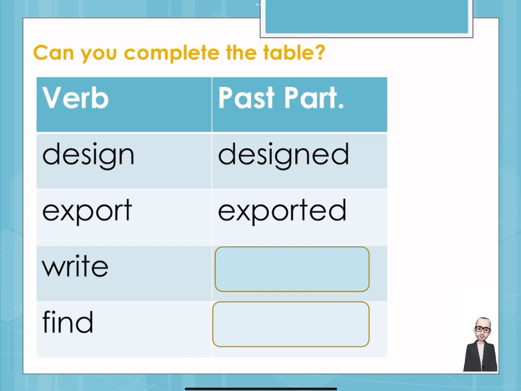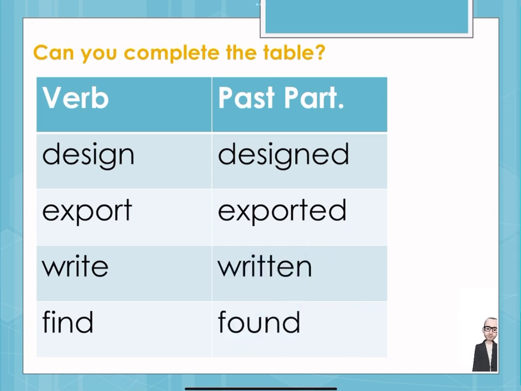The good news with irregular verbs, for example, write and find: write becomes written and find becomes found. I always say the good news here is that there is no rule to learn. So you will just have to find a list and learn that list by heart. That's where we are. So past participles, this is what we will need.